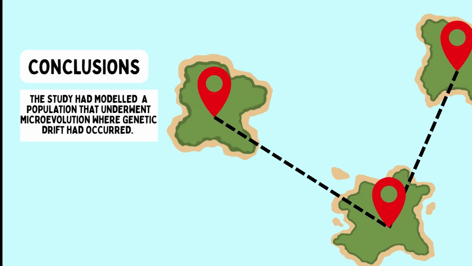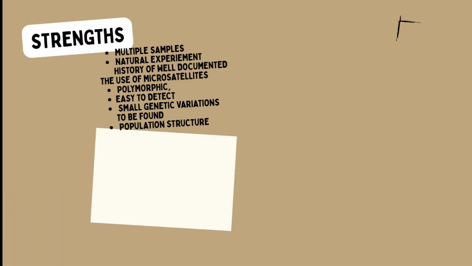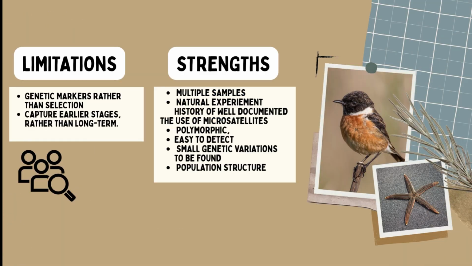In conclusion, the study had modeled a population that underwent microevolution where genetic drift had occurred. Limitations of the study are that genetic markers rather than selection was measured, and the study only captured early stages of evolution rather than the long-term effect.